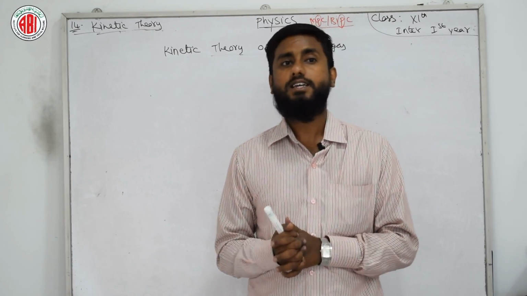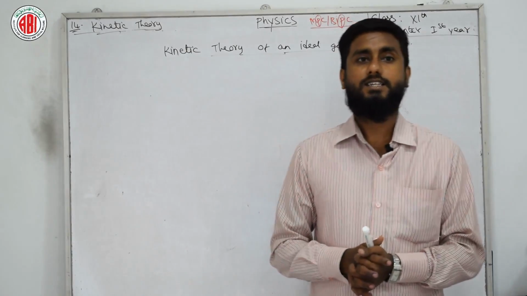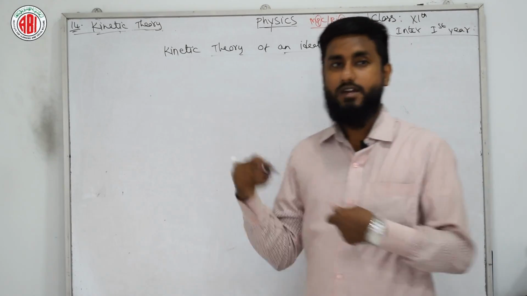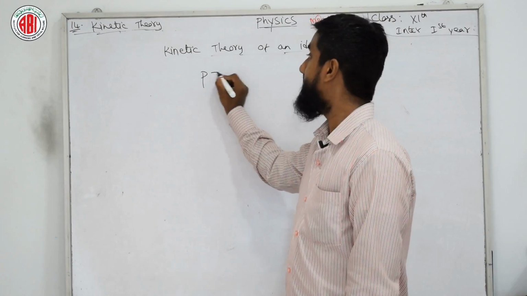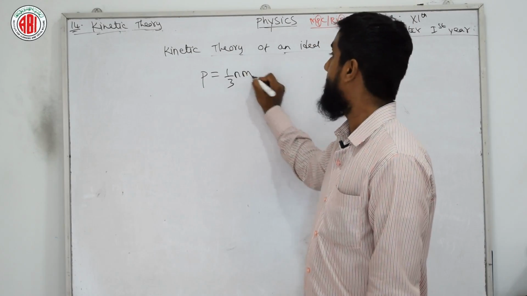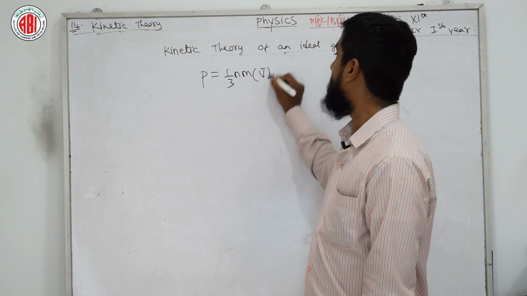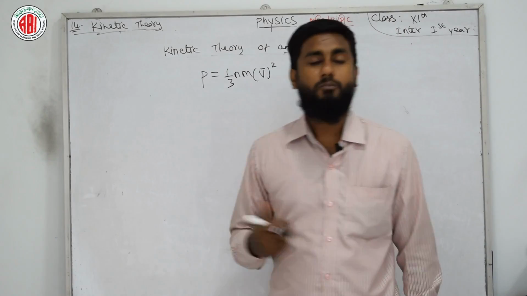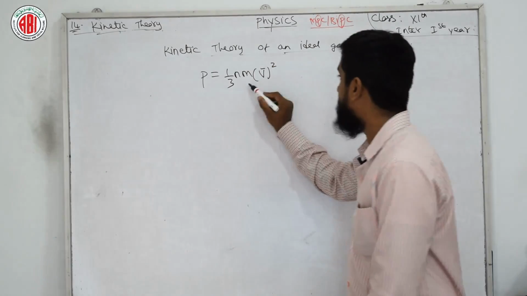Starting with the kinetic theory of an ideal gas, it is usually given by the relation P = 1/3 n m v̄². This term you might be seeing for the first time.